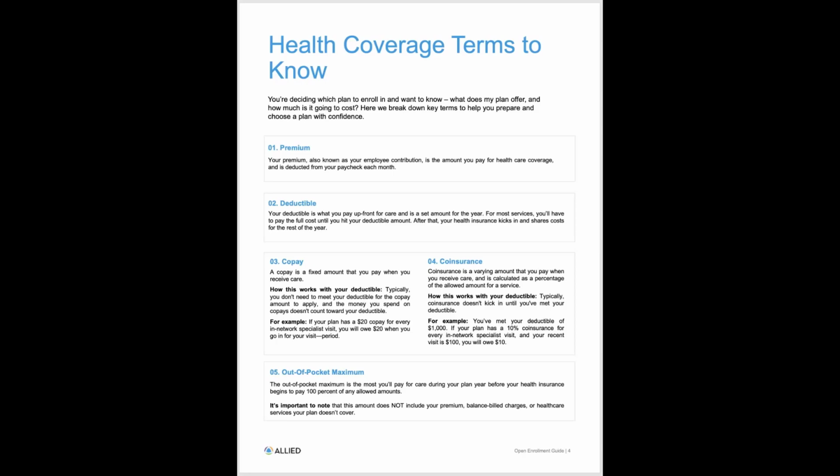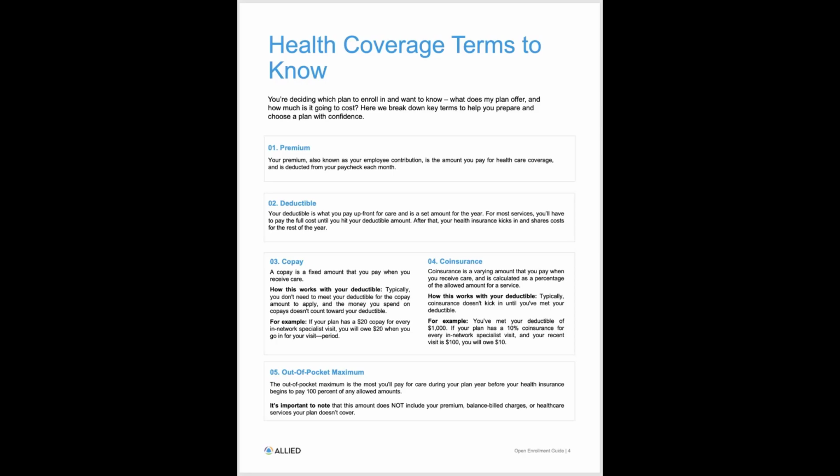Coinsurance. Coinsurance is a varying amount. It's a percentage that you pay after your deductible is met. So if you do have a plan that has a deductible and a specific benefit you're going in for happens to have that deductible assessed, once that deductible is met, then the plan will pay at coinsurance. It's a percentage that the plan pays, and then there's a percentage that you pay.